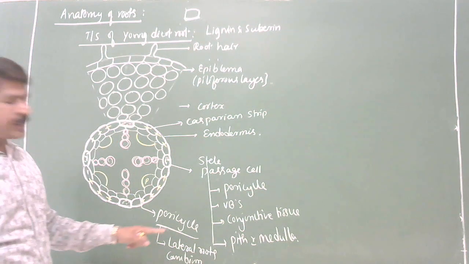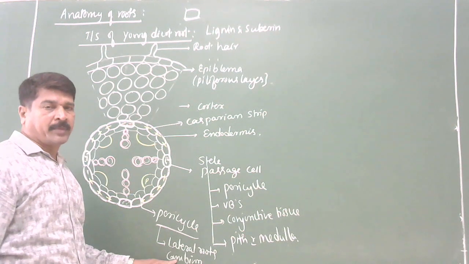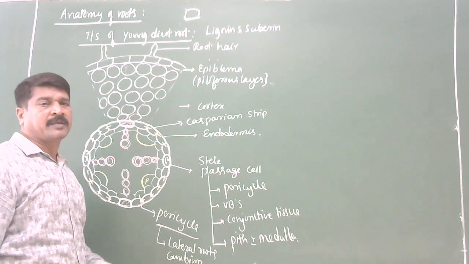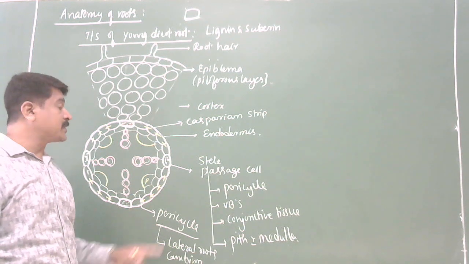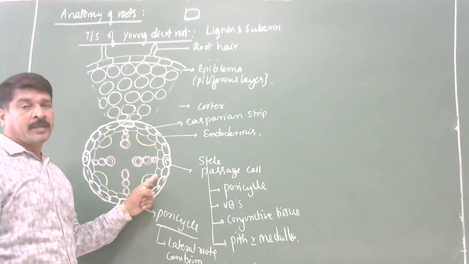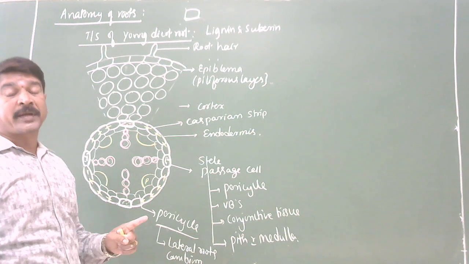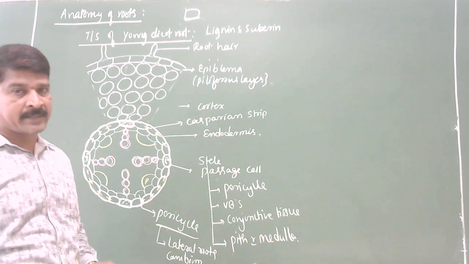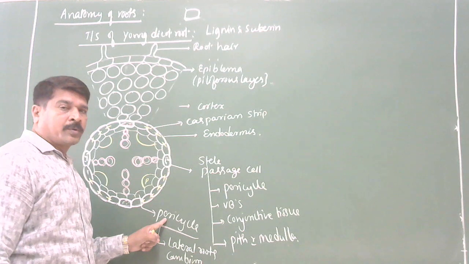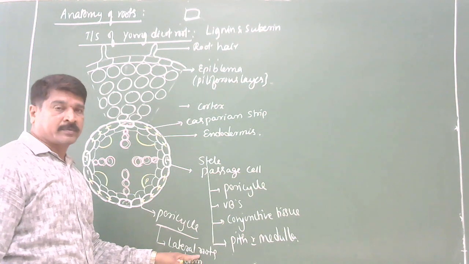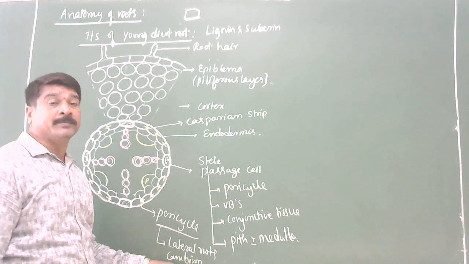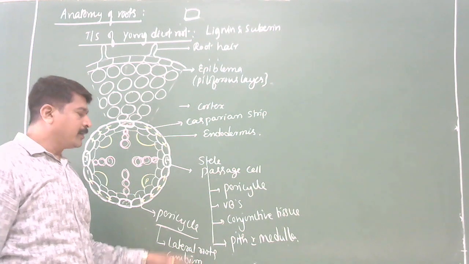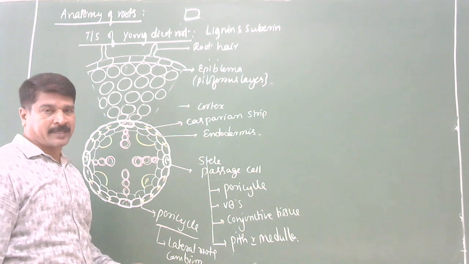This is the function of the pericycle. I'll repeat once again. The outermost layer of the stele is called pericycle, made up of a single layer of compactly arranged thin-walled parenchyma cells. In dicot root, pericycle gives lateral roots and forms cambium. Clear? Next, let us come to the vascular bundles.